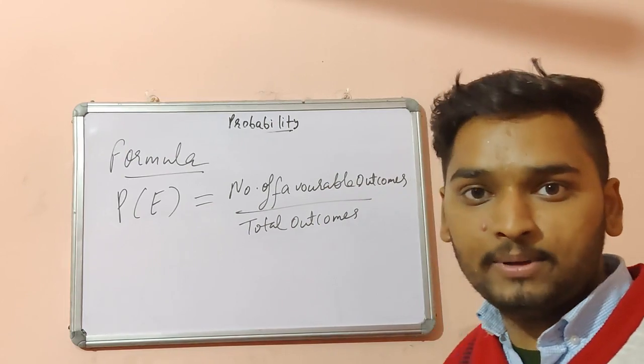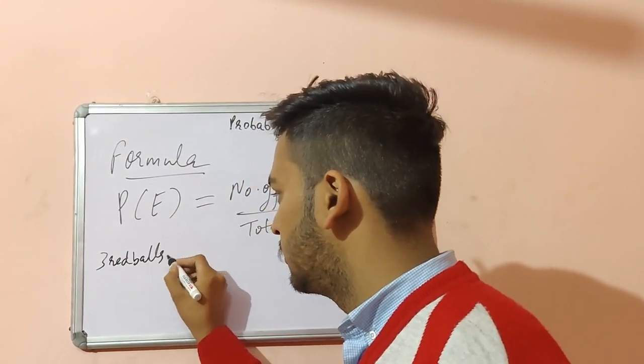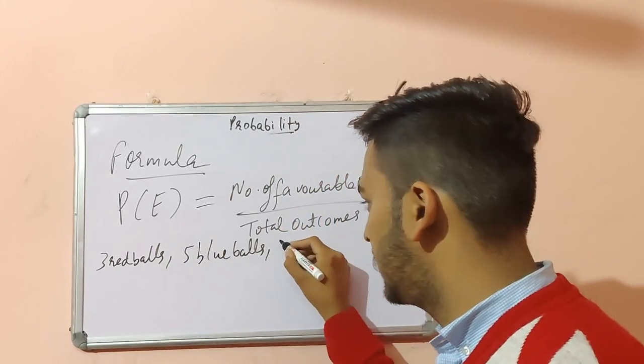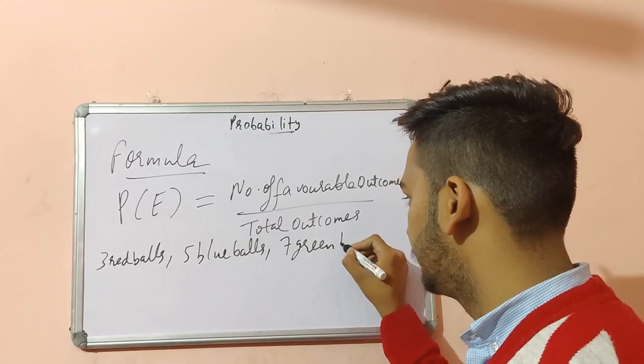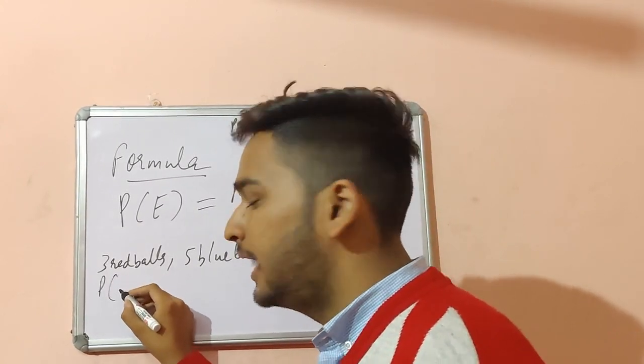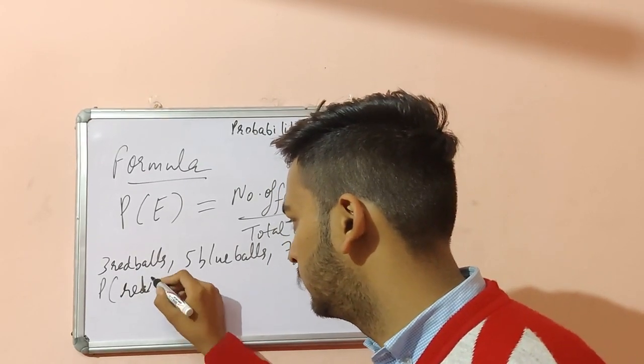Let us take one example. We have 3 red balls, 5 blue balls and 7 green balls. We are asked to find the probability that a ball picked at random is a red ball.